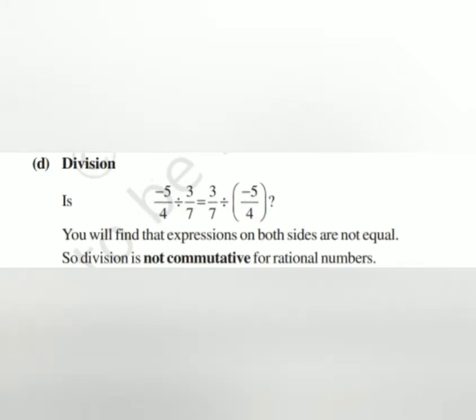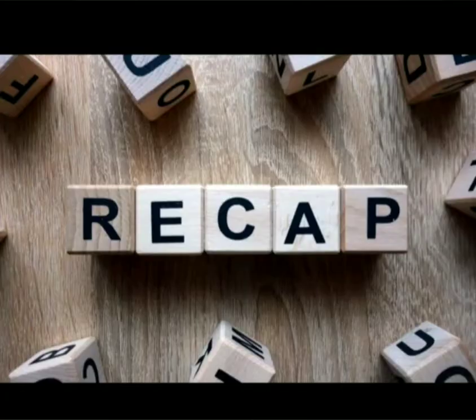I repeat, if we solve minus 5 by 4 divided by 3 by 7, we get the answer minus 35 by 12. Whereas if we solve 3 by 7 divided by minus 5 by 4, we get the answer minus 12 by 35. You will find that the expressions on both sides are not equal. So for this reason, we state that division is not commutative for rational numbers.